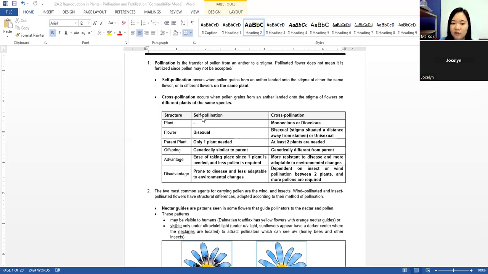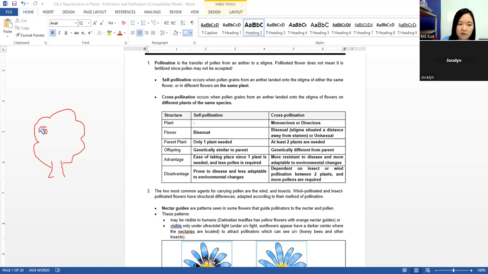So only if the flower, let me write something. Say this one is one plant. This plant produce male parts flower, and also female parts flower.